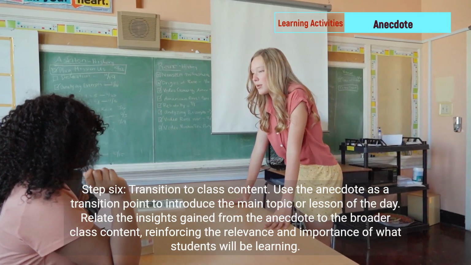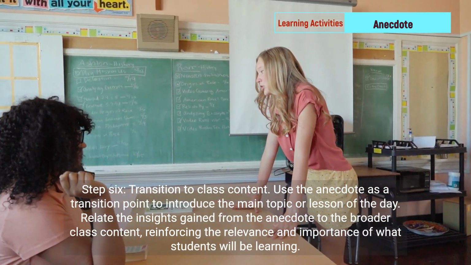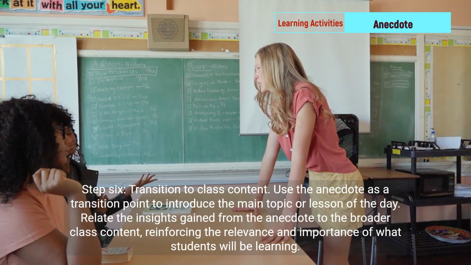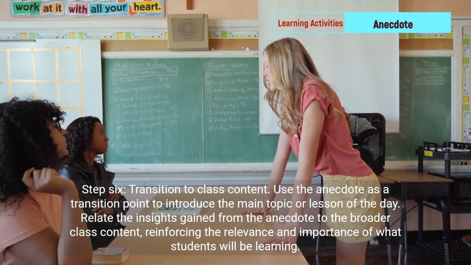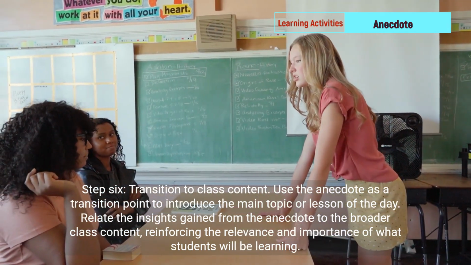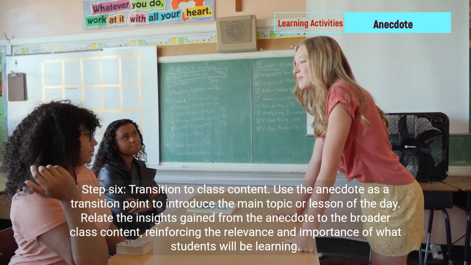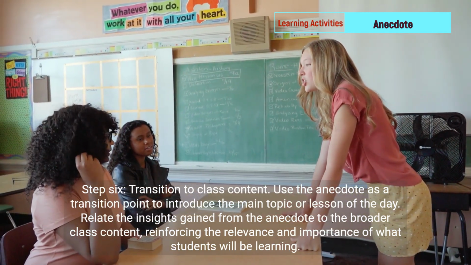Step 6. Transition to class content. Use the anecdote as a transition point to introduce the main topic or lesson of the day. Relate the insights gained from the anecdote to the broader class content, reinforcing the relevance and importance of what students will be learning.